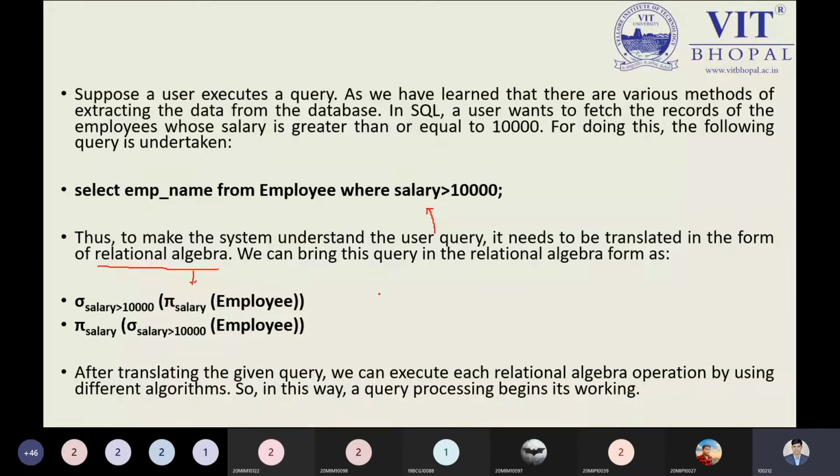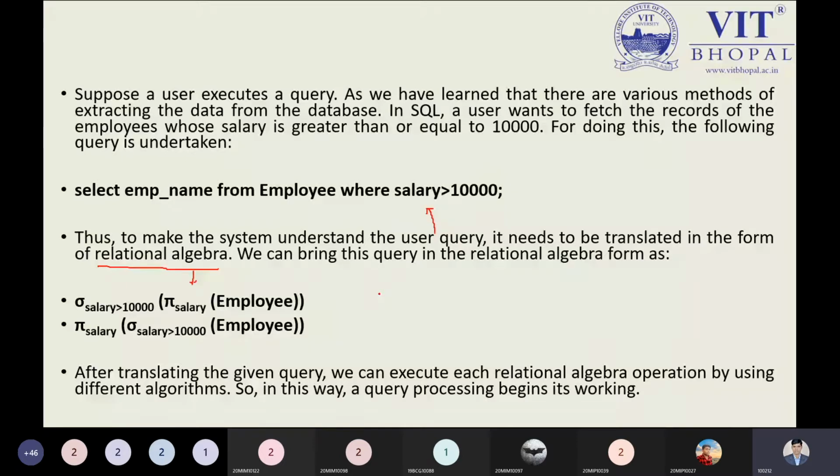First one, I'm selecting the salary which is greater than 10,000. I'm displaying the salary from the employee relation, the entire salary field of the employee, and then after displaying, I'm selecting only the salary part which is greater than 10,000. Or another way, from the employee relation or employee table, I'm selecting the salary which is greater than 10,000, and finally I'm displaying. So that is a point, which query can be accepted.